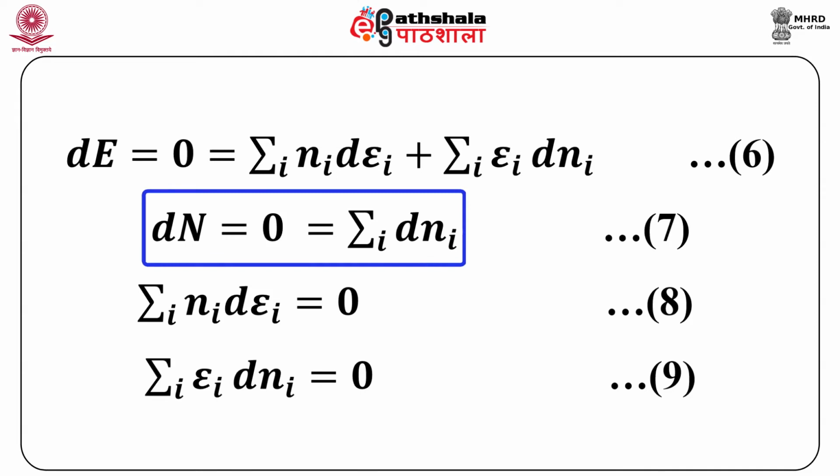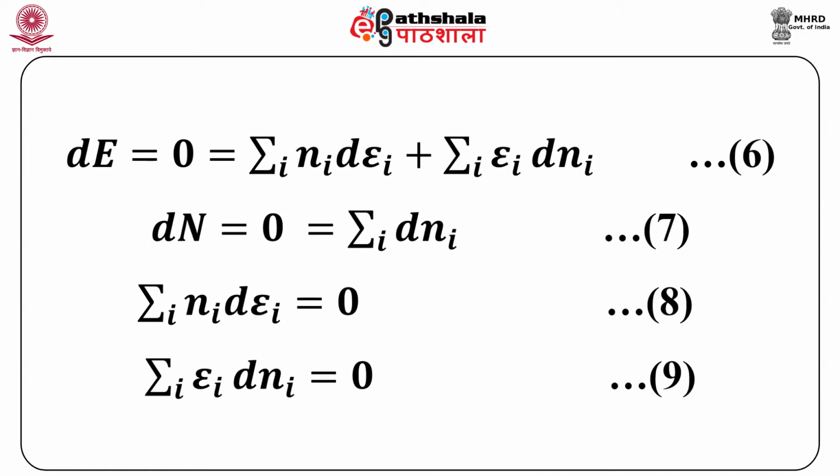And then there is equation 7, which comes once we take the differential of capital N, dN becomes 0, and that is summation i dNi is equal to 0. So, these two equations were there in our Maxwell-Boltzmann statistics as well.